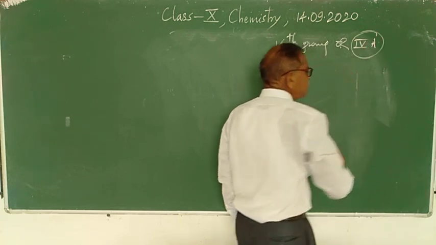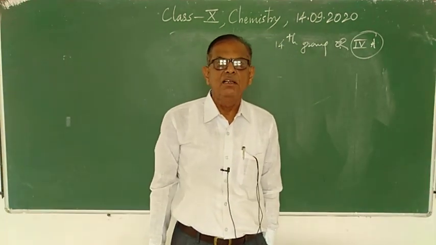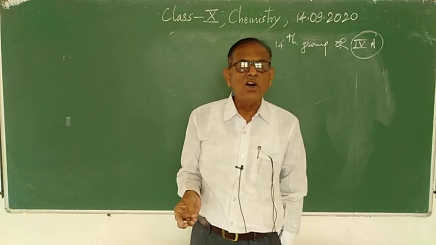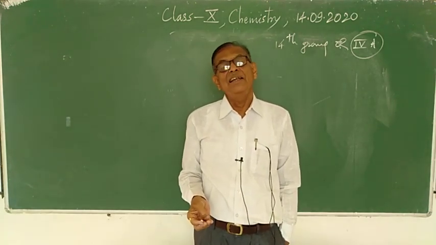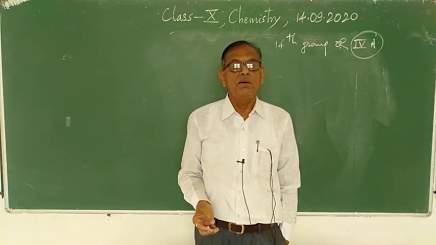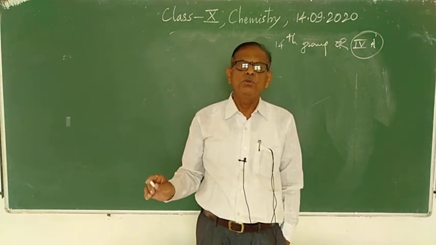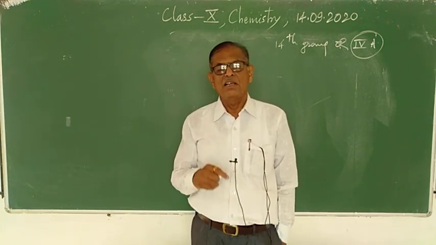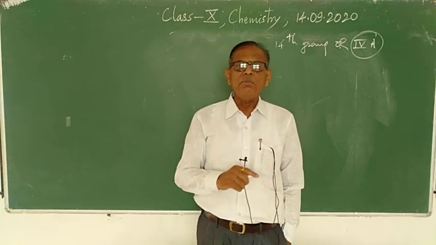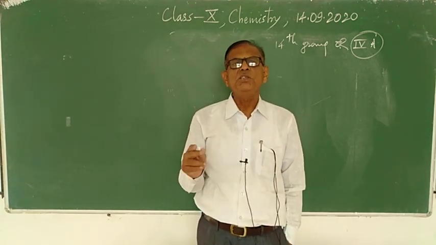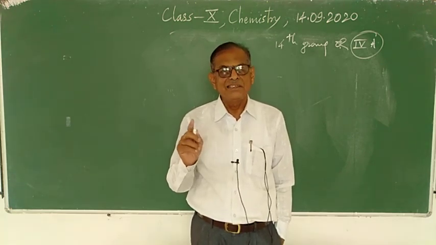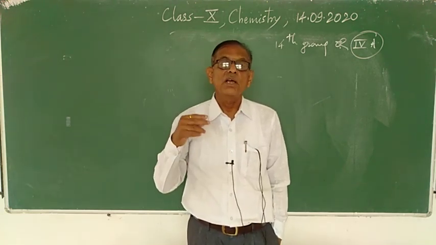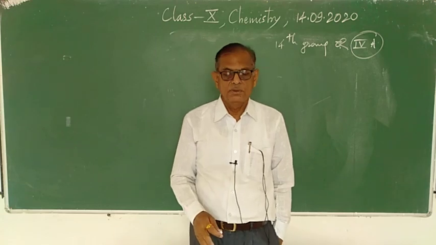Now this 4th group of the periodic table indicates that carbon is tetravalent, and the 4th group contains carbon, silicon, germanium, tin and lead. All these 5 elements are tetravalent, and they also show divalency. But carbon is a unique element which forms 4 covalent bonds, that is, it is tetravalent in almost all compounds, or in maximum compounds.